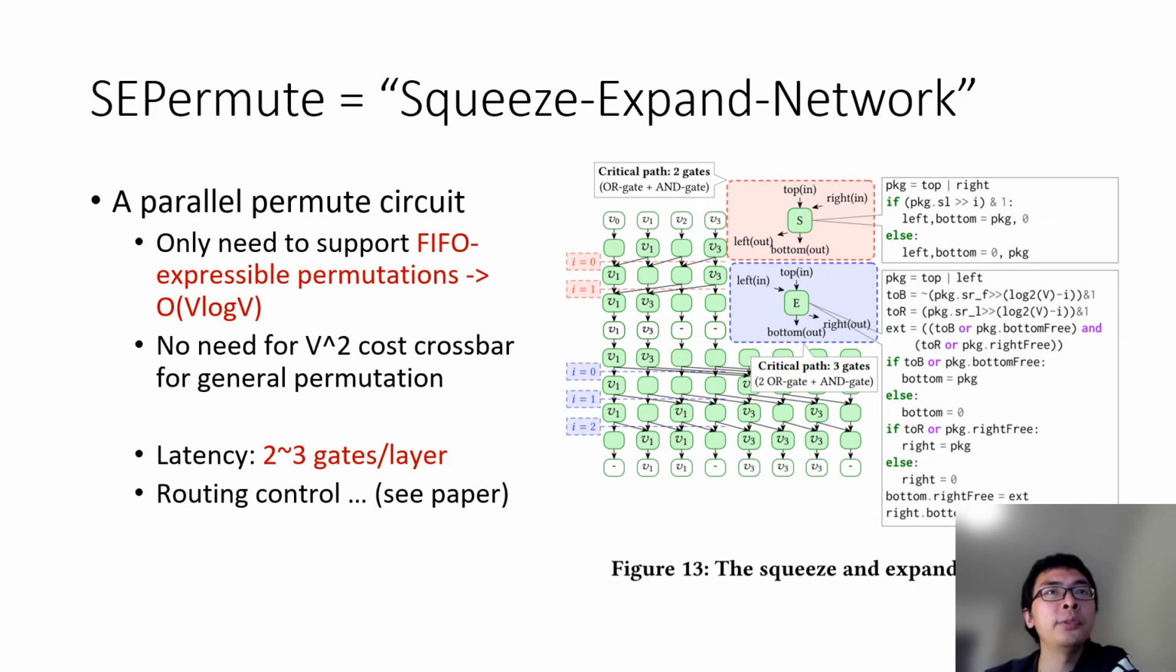The circuit design for the SE_permute is based on what we call the squeeze-expand network. We exploit the fact that we only need to support FIFO expressible permutations that reduce the hardware cost to V log V and avoid the general-purpose crossbar. The latency for each layer is 2 to 3 gates. The routing control, please see paper.